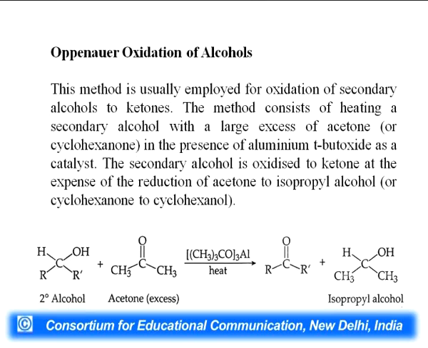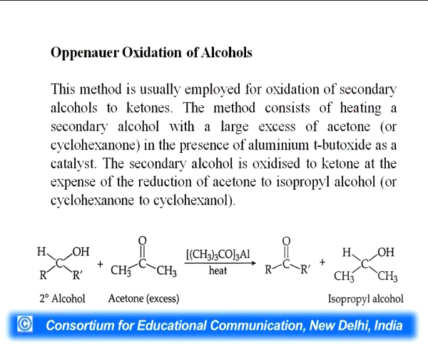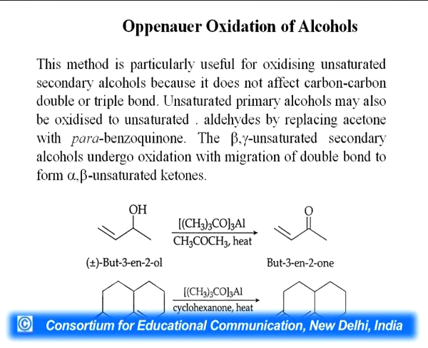Oppenauer oxidation of alcohols. It is usually employed for oxidation of secondary alcohols to ketones. It consists of heating a secondary alcohol with a large excess of acetone or cyclohexanone in the presence of aluminium tertiary butoxide as a catalyst. The secondary alcohol is oxidized to ketone at the expense of the reduction of acetone to isopropyl alcohol or cyclohexanone to cyclohexanol. You can see in the reaction that there is a conversion of 2-propanol to isopropyl alcohol.